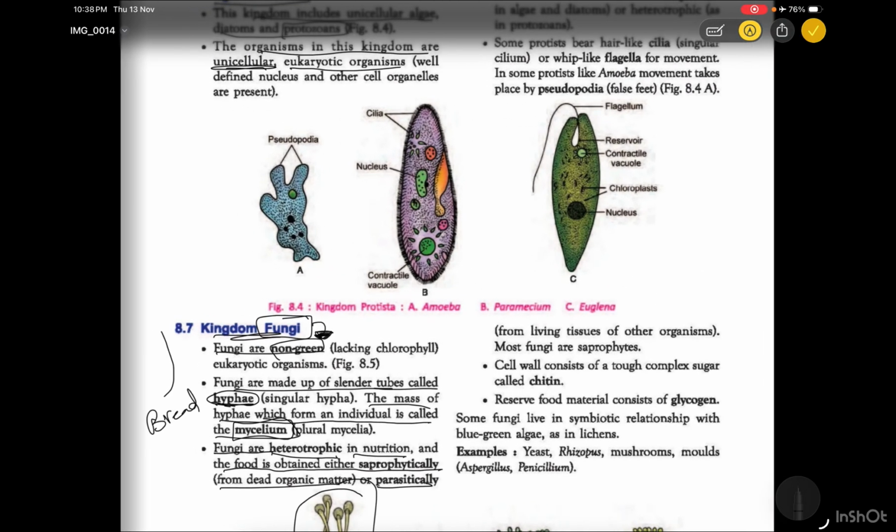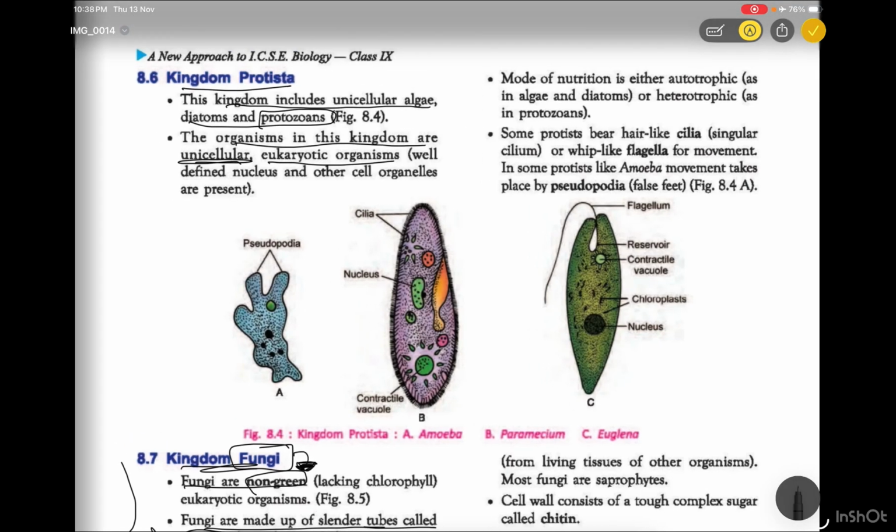That means the mode of nutrition is either autotrophic or heterotrophic. So the mode of nutrition can be autotrophic, that is, it can prepare its own food, or sometimes, like protozoans, it cannot prepare its own food and depends on others.